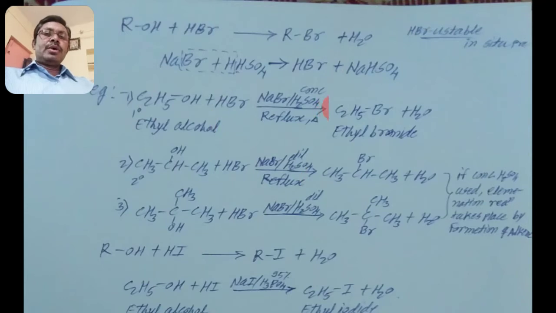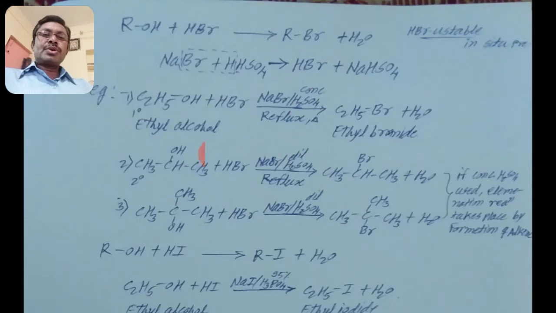In the primary alcohol, concentrated H2SO4 is used because it is less reactive; the primary alcohol is less reactive than the secondary alcohol, so we can take concentrated H2SO4. If dilute H2SO4 is used with a primary alcohol, HBr is not prepared in the in situ reaction.